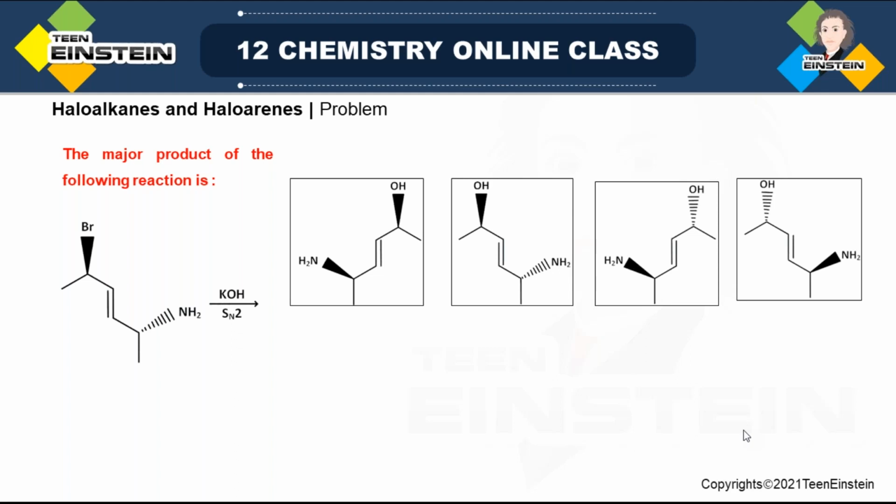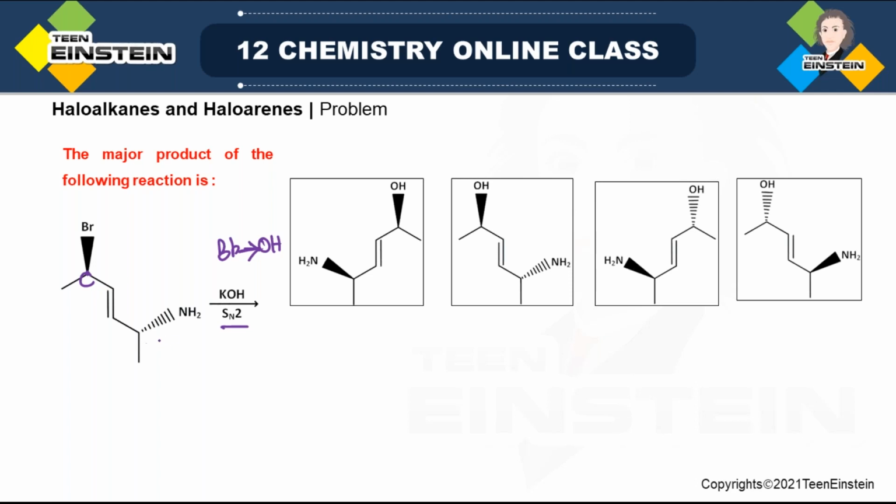Major product of the following reaction. In the following reaction, we have a molecule which is treated with KOH. Now, whether it is alcoholic or aqueous is not given, but that is also not required because SN2 is directly mentioned. So this is substitution. That means Br will be substituted by OH. But in the starting material, there is a C=C double bond, and the carbon where the leaving group is attached has a stereochemistry.